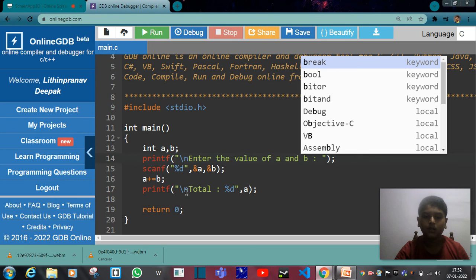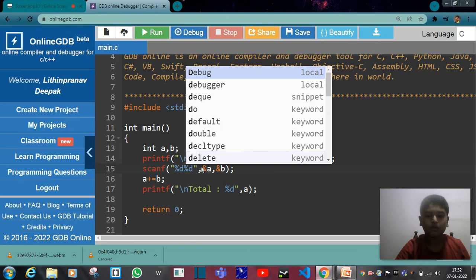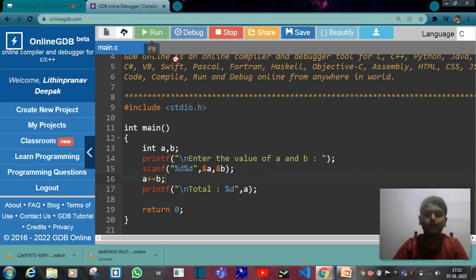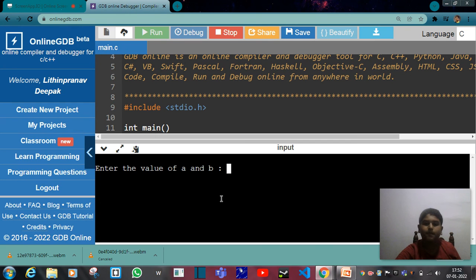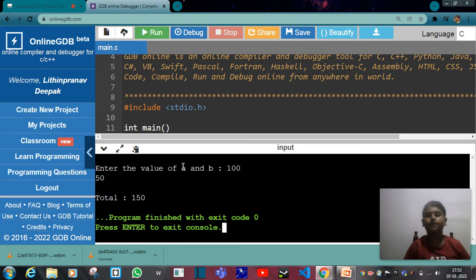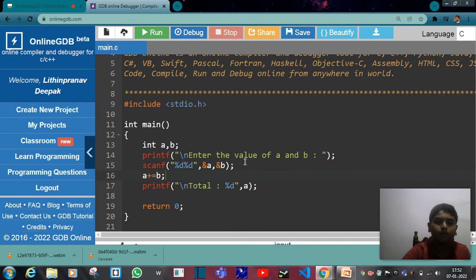We'll put it like this: you should put two percent d like this. See, if we put it like this, we will get two values. Enter values for A and B. I'm entering 100 here, then you give enter, go to the next line and enter 50. See, total 150. That's all. Simple, it's very very simple. A little hard work will make C programming very easy.